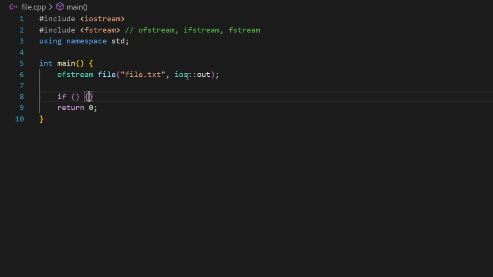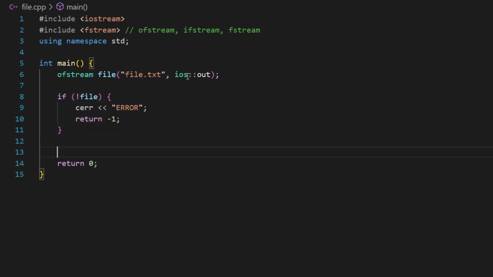Now, it is always a best practice to check if the file was created properly. So, by saying if not file, I'm checking if this file was not created properly or was not successfully opened. What I want to do is output an error, for example, like this, and I could simply go ahead and terminate my program, like this, okay? Otherwise, the file was successfully created and opened.